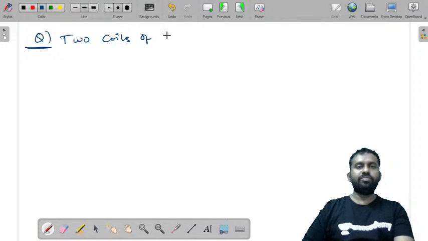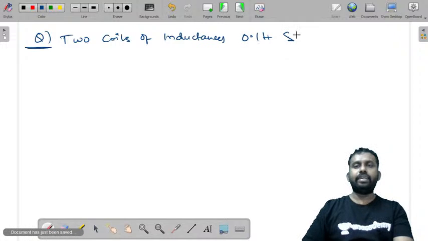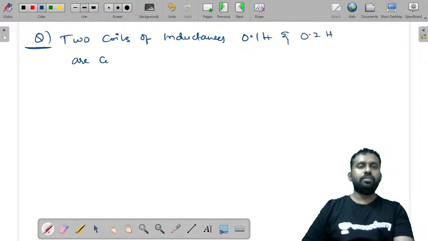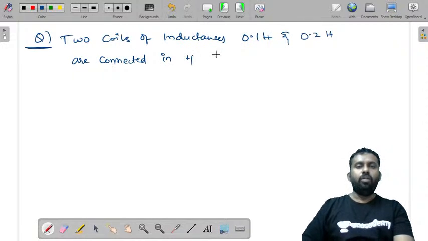Two coils of inductance 0.1 Henry and 0.2 Henry are connected in four different ways as follows.